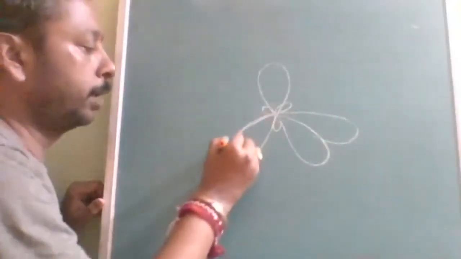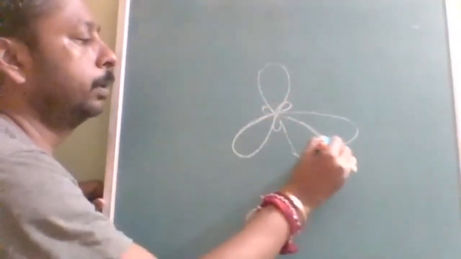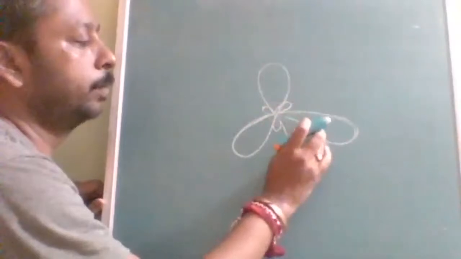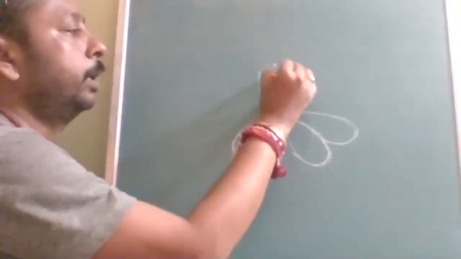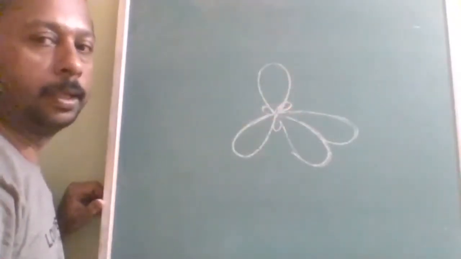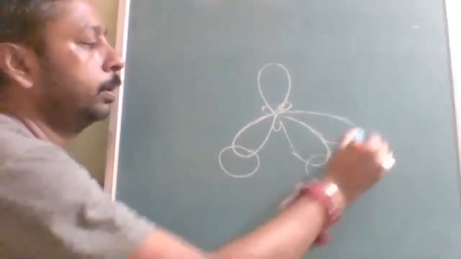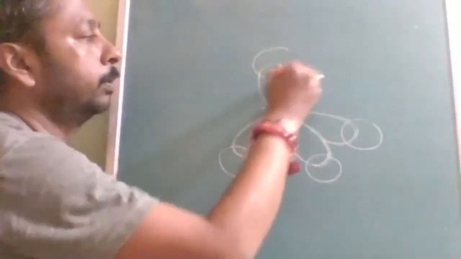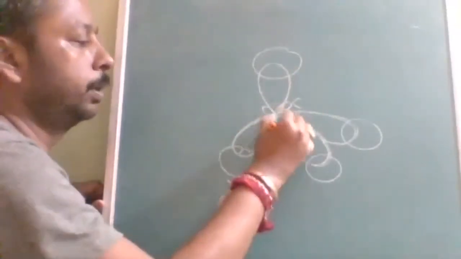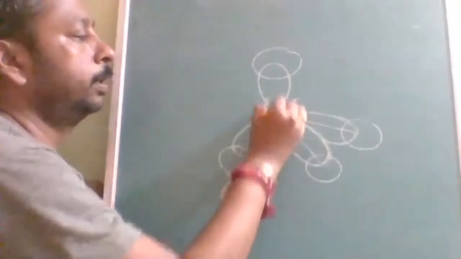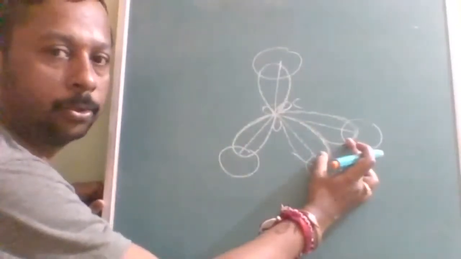So this is a carbon hybrid orbital only. First one, second one, third one. It is not completely visible because it is behind. And here is the fourth one. Is this understood? Now coming to the hydrogen, hydrogen, hydrogen and hydrogen. So this is carbon and this is the bond, this is the bond, this is the bond and this is the bond. Now you can see whether this bond angle is less or more.